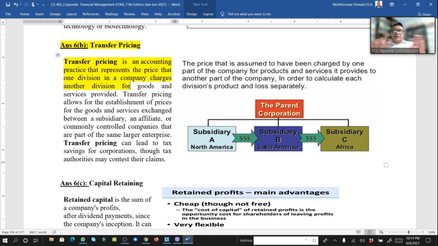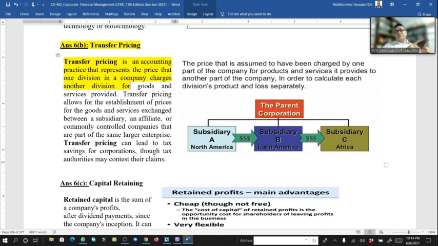For example, if you have a mill, from the cotton you make the thread. So cotton is the finished goods of one department, and thread from the cotton is the finished goods of one department, and for another department that thread is the raw material, and cloth is the finished goods.